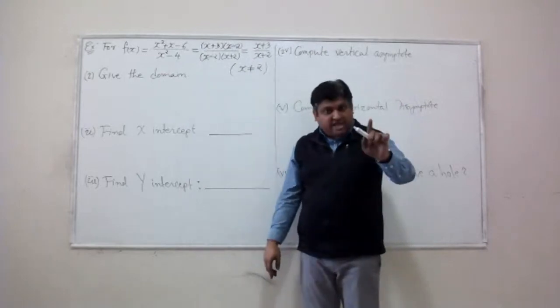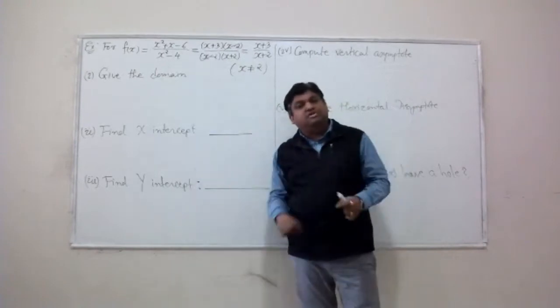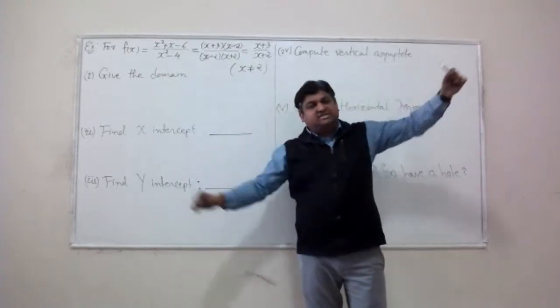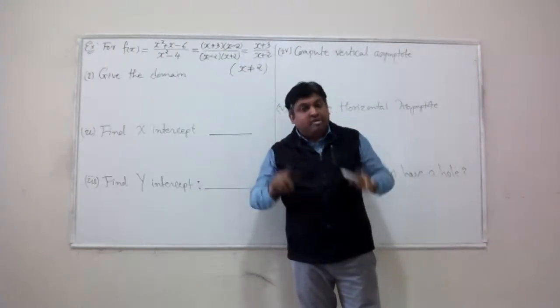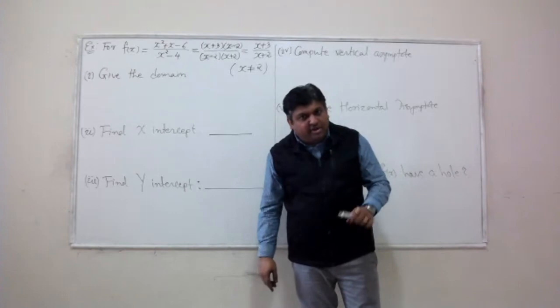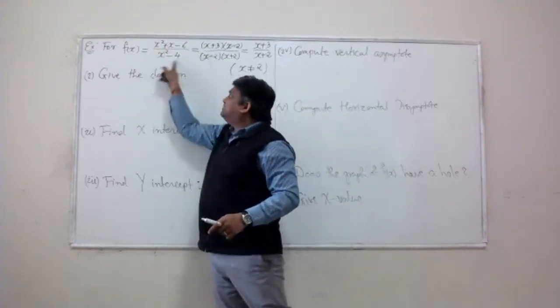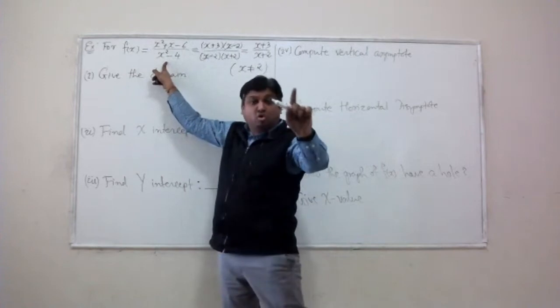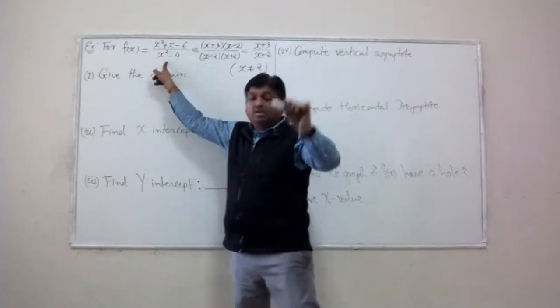If you sketch the graph of these two functions, you will see that both of these functions have exactly the same graph except for input 2. What is the difference at input 2 in both of these graphs? Well, this function's graph has a hole when input x is 2.